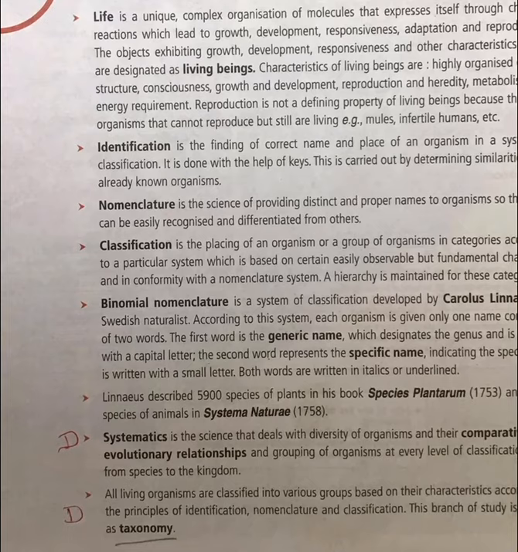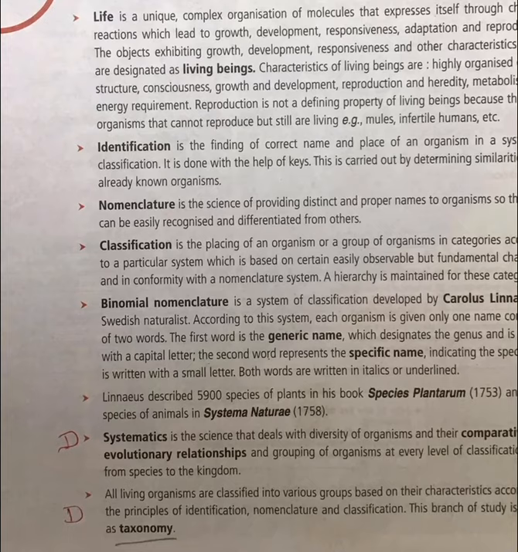So this way of comparing a variety of organisms based on evolutionary relationships and then putting them in a group at every level of classification, right from species to kingdom, is called systematics. Now further, all living organisms are classified into various groups based on their characteristics according to principles of identification, nomenclature and classification. This branch of study is known as taxonomy.